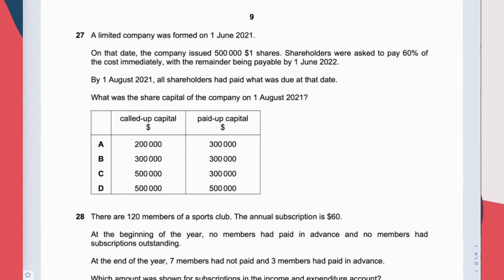Okay, let's continue. Question 27. This is also a challenging question. So it's always like this. You would never see a paper that has all the challenging questions. You would also not see a paper that has all the easy questions. For sure, there's going to be a balanced one. Some easy, some challenging, some straightforward, some are intimidating. So there's going to be a balance.